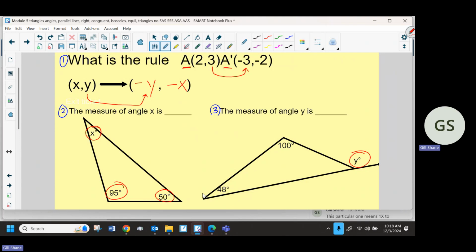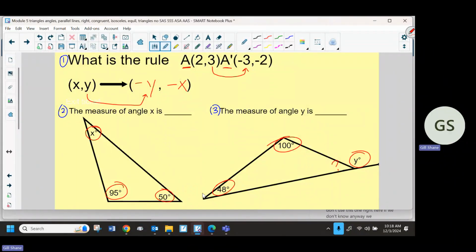For any individual exterior angle, it is equal to the two angles that in the book they call remote. I normally say opposite. If you need to write all the way on the other side, write whatever you need to understand. We don't use this one right here, which we don't know anyway.